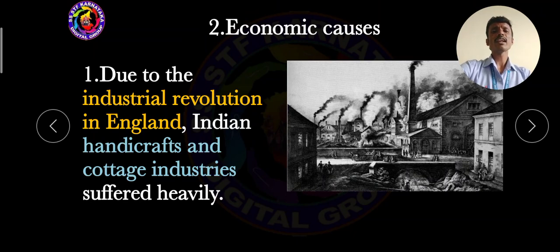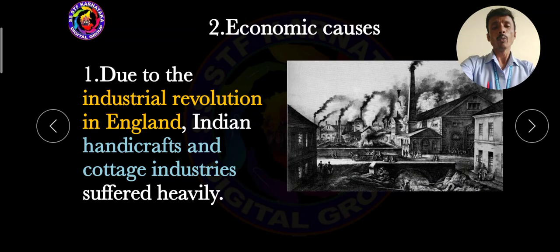Due to the industrial revolution in England, the process of change in modern history from an agrarian and handicraft economy to one dominated by industry and machine manufacturing. Throughout India, there were so many cottage industries and so many man-made industries.